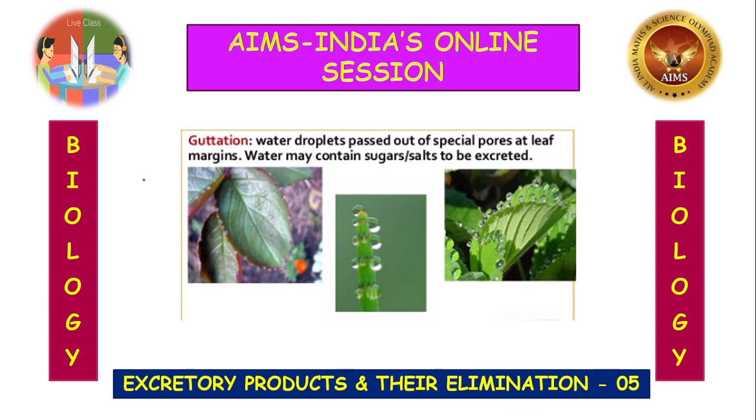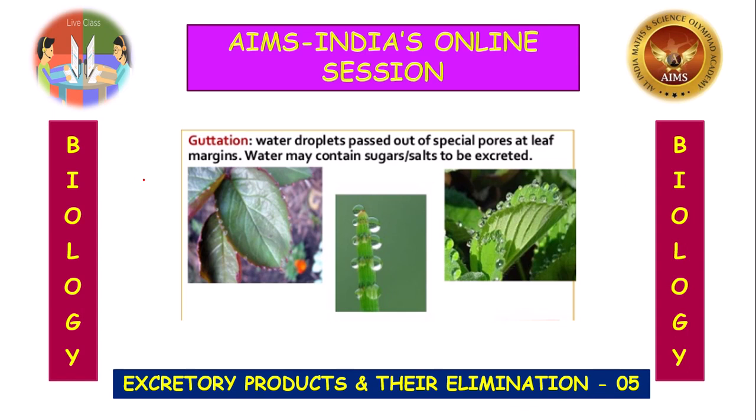The products of photosynthesis are the reactants of respiration. That's why in plants the metabolites, meaning the products of metabolic activities, are of different types. They are divided into two: primary metabolites and secondary metabolites.